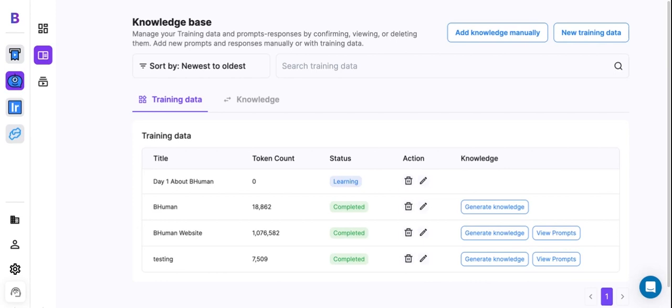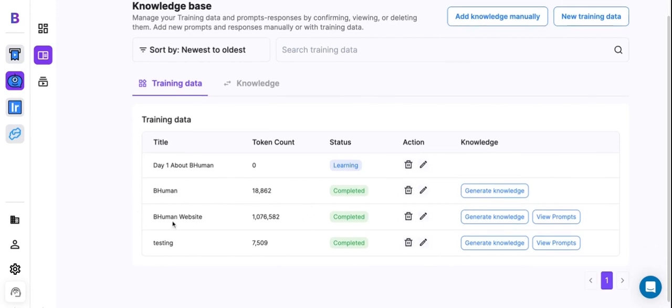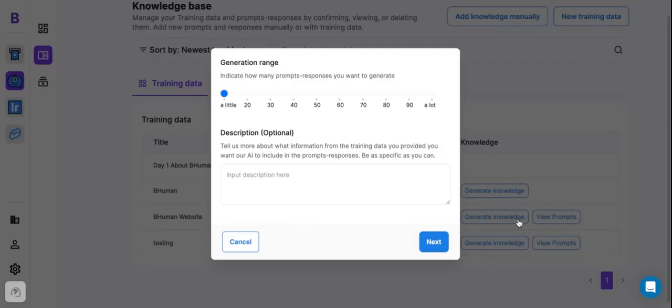Let's look at a data set it already learned from. So in this scenario, I trained it on the BHuman website as well. And I can hit generate knowledge. And from this point, I need to decide how many individual points of knowledge it should know about what I trained it on. So I'll give you an example.